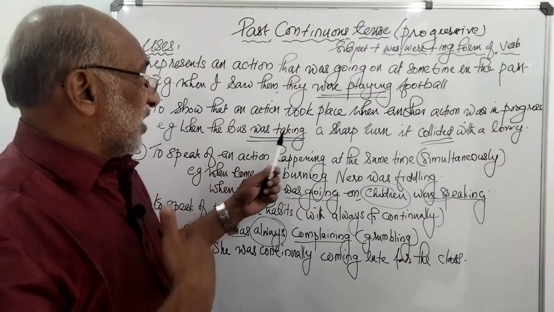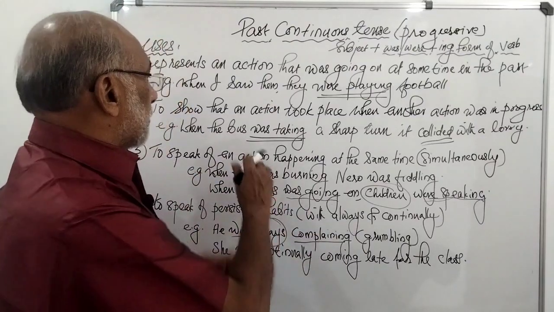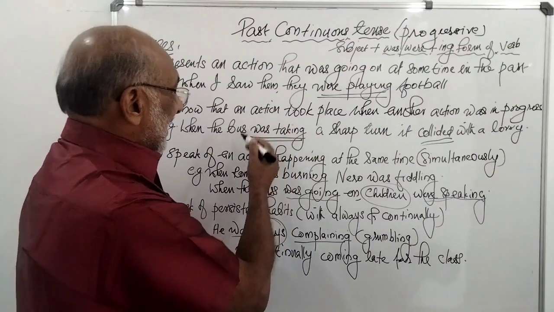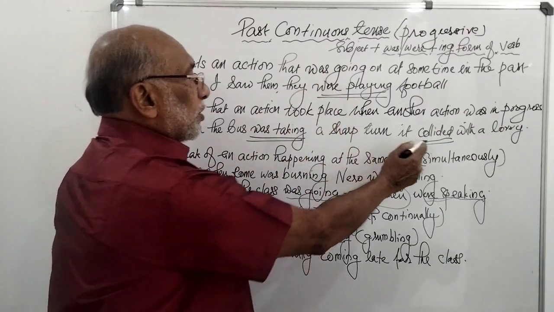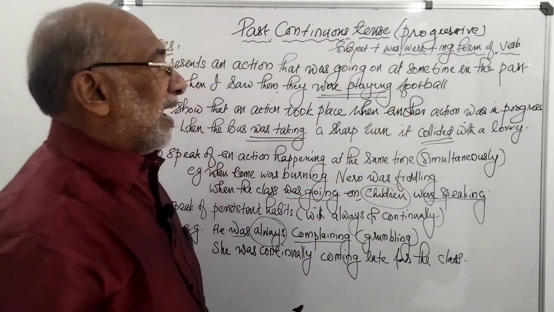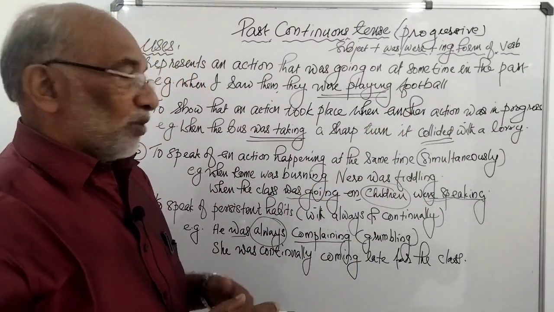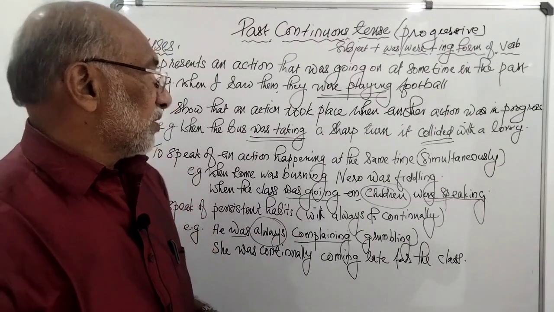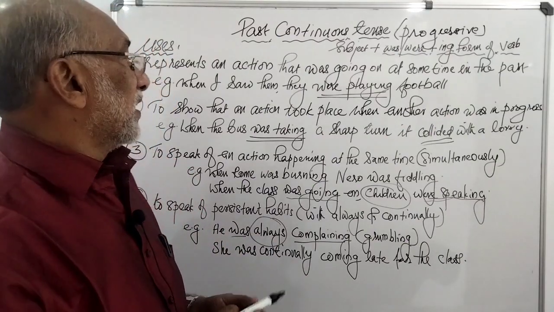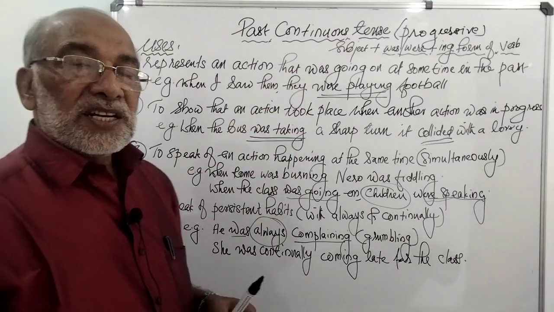When the bus was taking a sharp turn, the action in progress is the bus taking a sharp turn. The bus was taking a sharp turn, it collided, in simple past tense, with a lorry. So an action in progress and then another action takes place. To express such a situation, we can use past continuous tense.